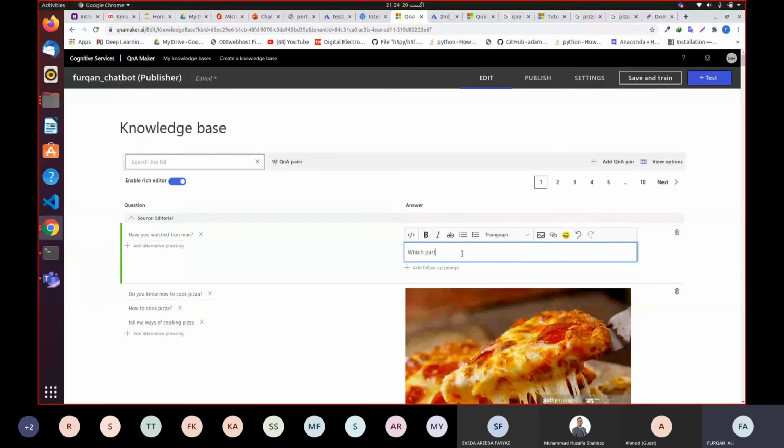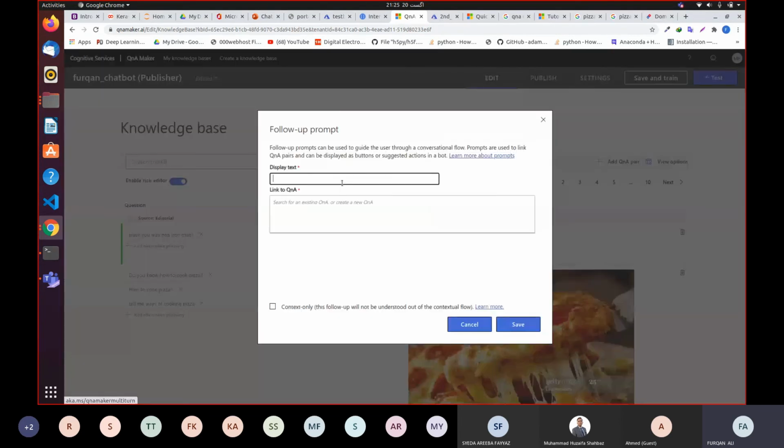So let's say your chatbot is not aware of the specific question you are asking. So let's say it is saying which part are you talking about. Let's say Iron Man 1 or Iron Man 2. So it's gonna say which part are you, and now you're gonna click add follow-up prompt. Now when you click this, you will add over here the types of Iron Man movies, the parts of Iron Man movies.